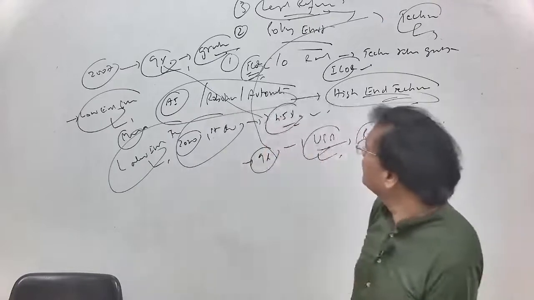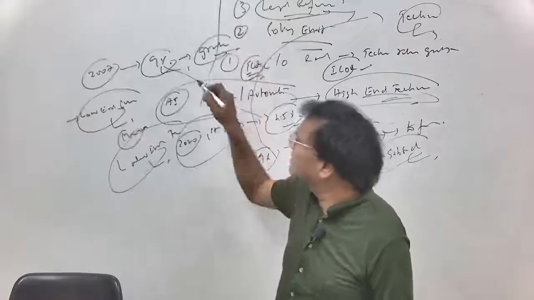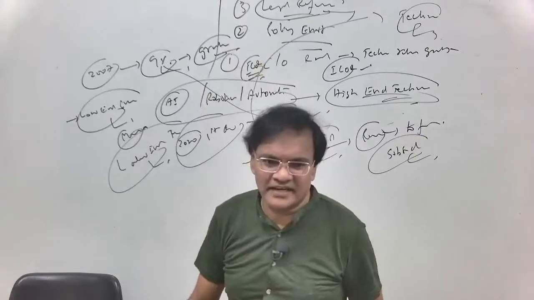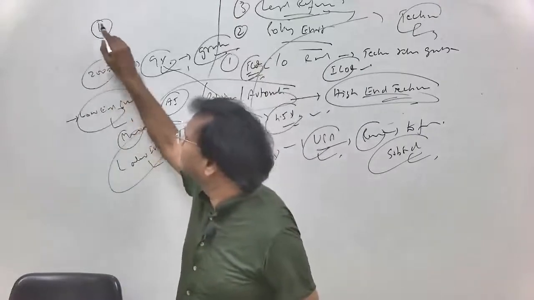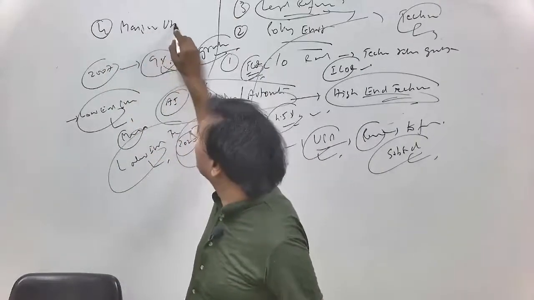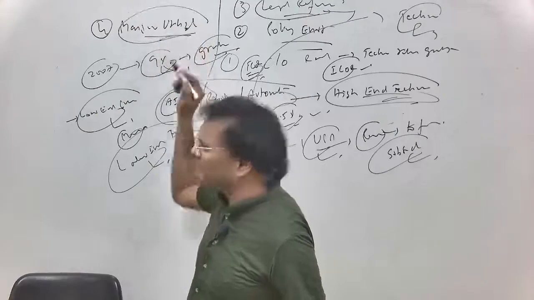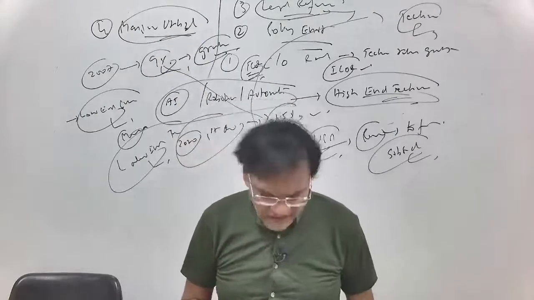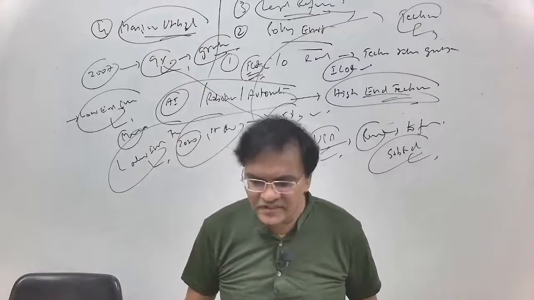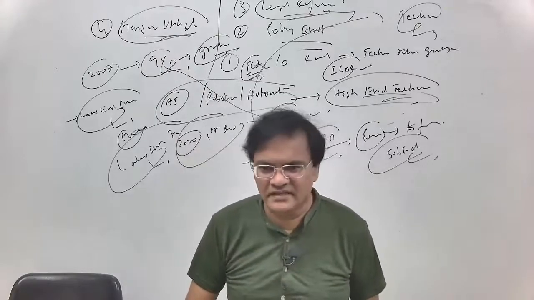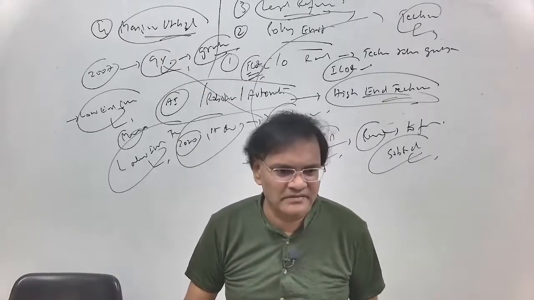Next, what else can we do to move on to become a middle income country? The next important thing is manpower utilization. We have a huge amount of manpower.